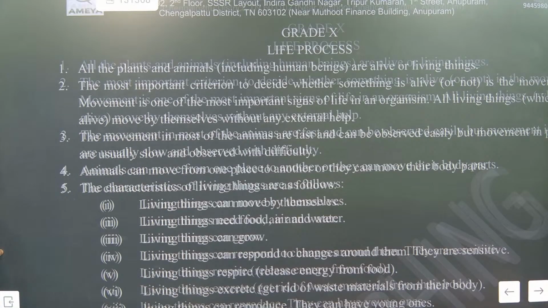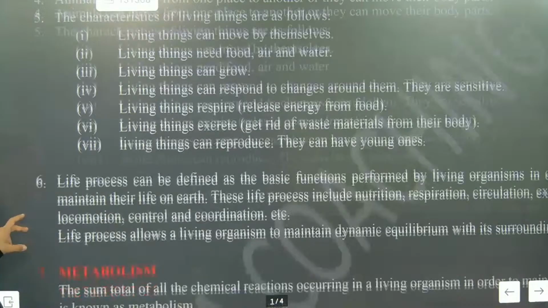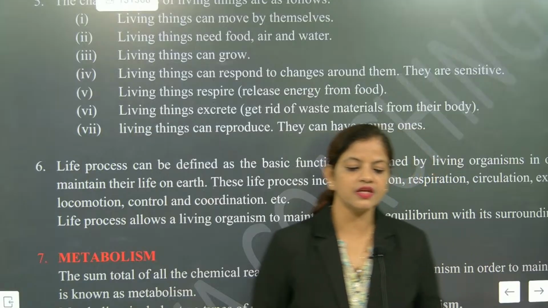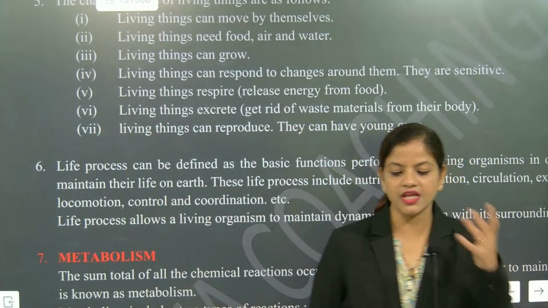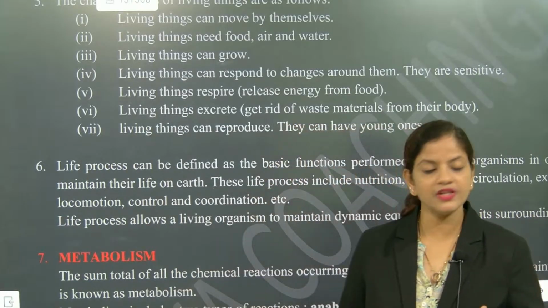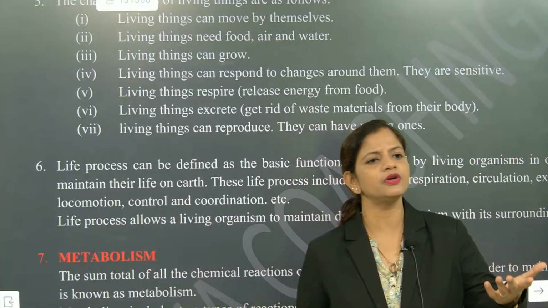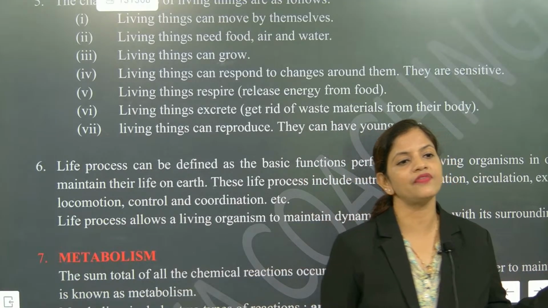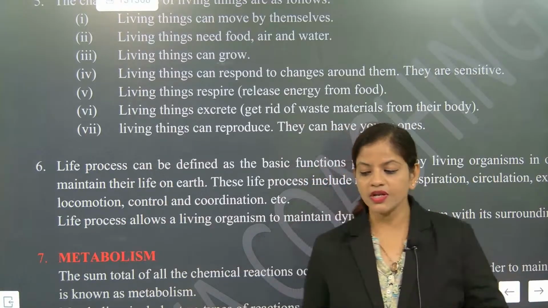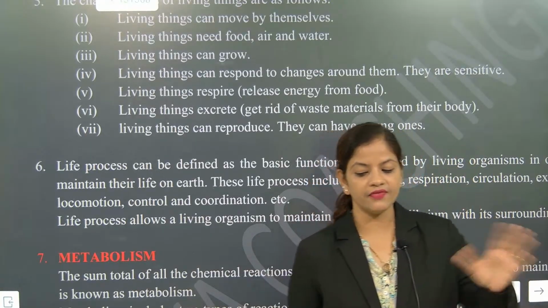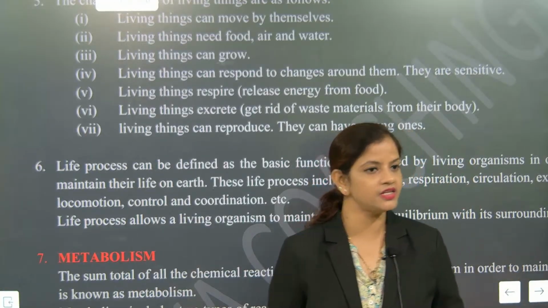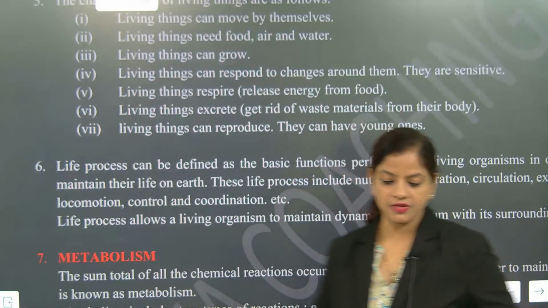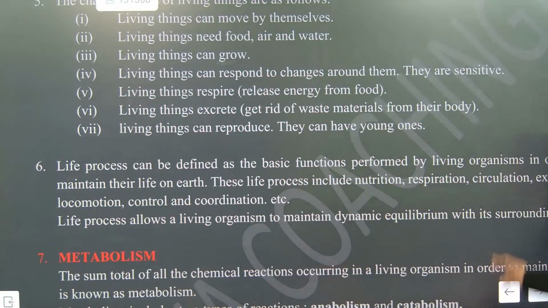Look here. Living things can move by themselves. Motion and all. What exactly is the difference between living and non-living things? That is one of the most crucial questions they ask. Living things have locomotion, non-living things do not have locomotion. Circulatory system, metabolic rate, everything will be present in living organisms. Understood? Plants and animals both are considered living organisms. Now we are going to go for the next one.